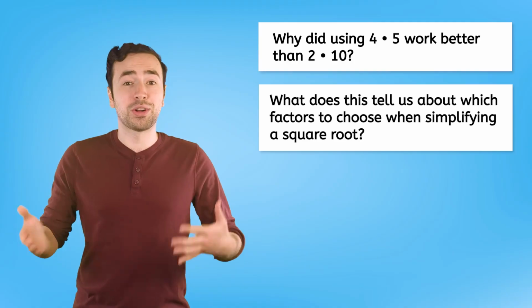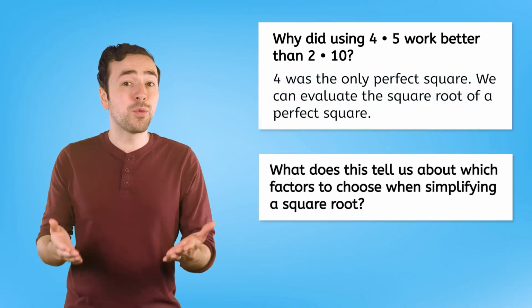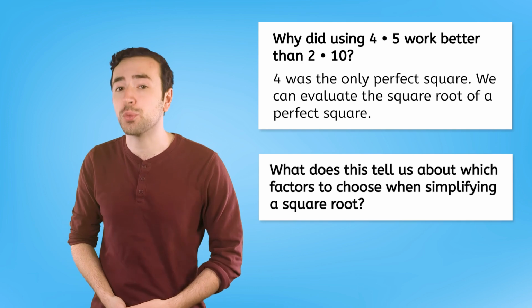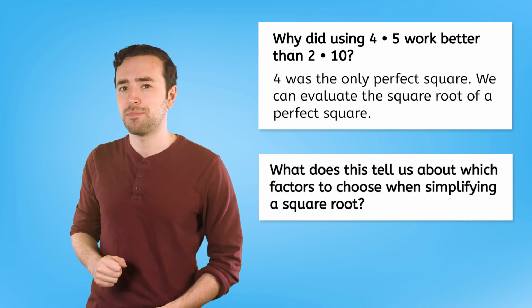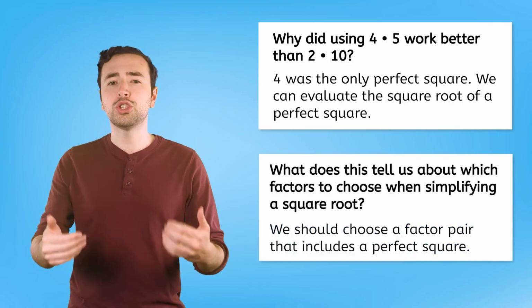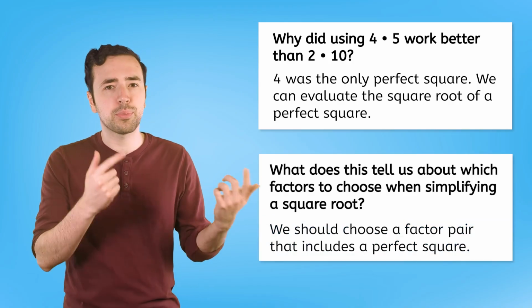4 times 5 worked better than 2 times 10 because 4 was the only perfect square, and we can evaluate the square roots of perfect squares. So, when we're choosing factors of the original radicand, we should choose factor pairs that include a perfect square.